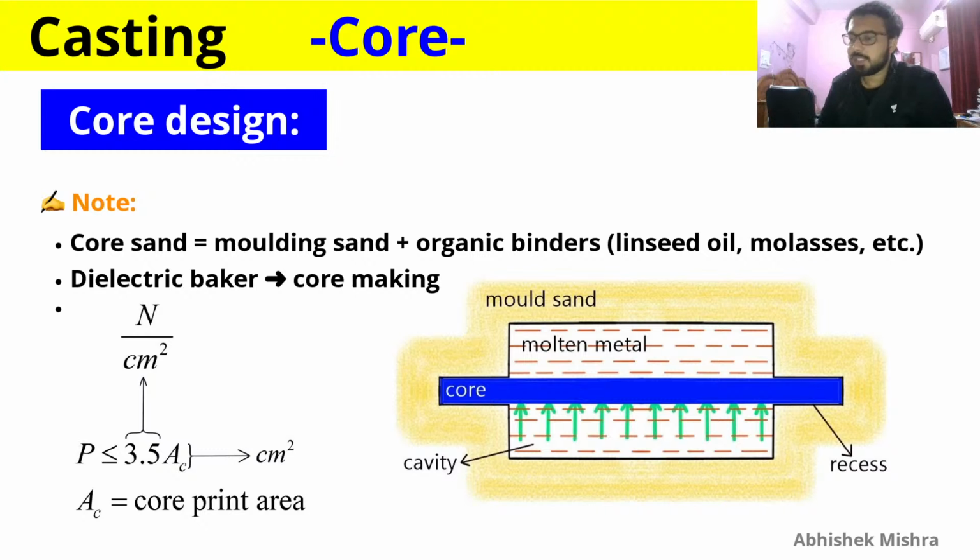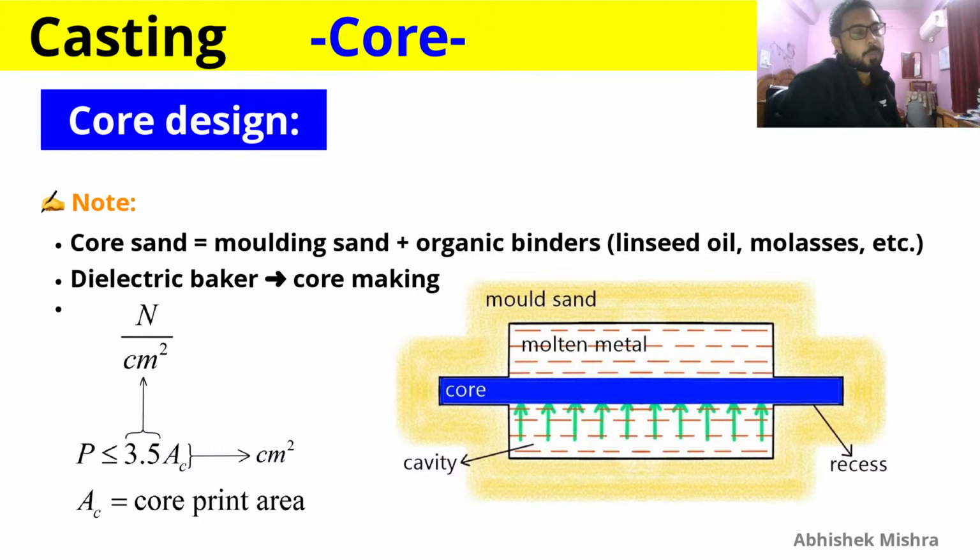And then the core prints are there, and they will have some limit. If the net buoyancy force exceeds that limit, then the core prints will fail. They will not support the core, and the core will get displaced due to the high net buoyancy force. So if the core print area is some A_c centimeter square, then 3.5 A_c will give us a value, and your net buoyancy force should be less than or equal to it in the limiting case, so that the core prints support the core properly.